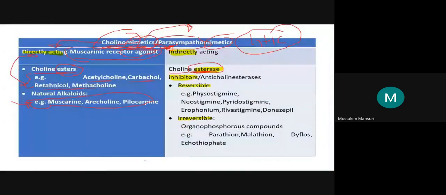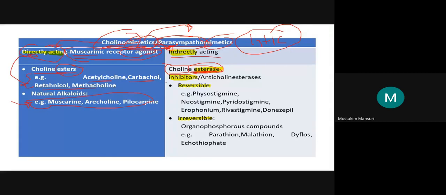Classification. Like this, you can prepare the classification: directly acting as well as indirectly acting. Muscarinic as well as nicotinic, when broadly you are writing parasympathomimetic. Here is the directly acting. Now discuss the cholinesterase, which belongs to the indirectly acting.